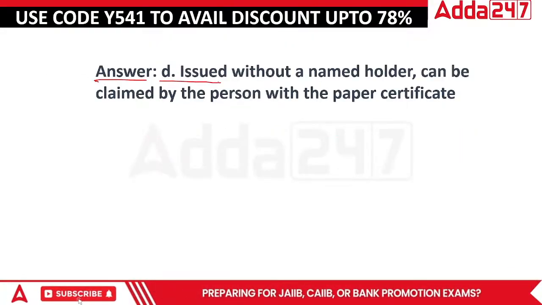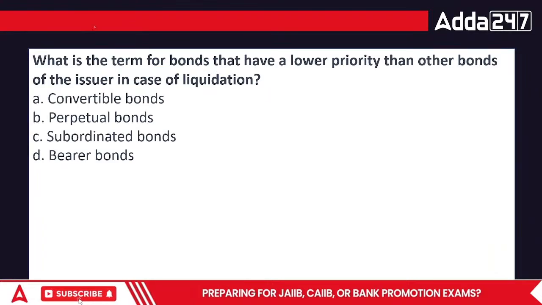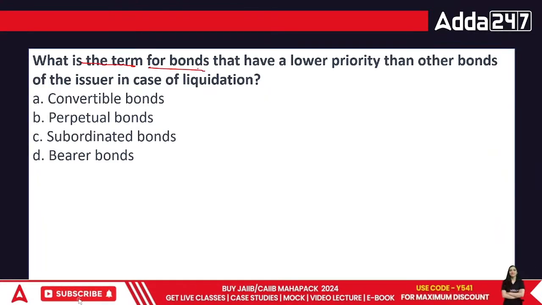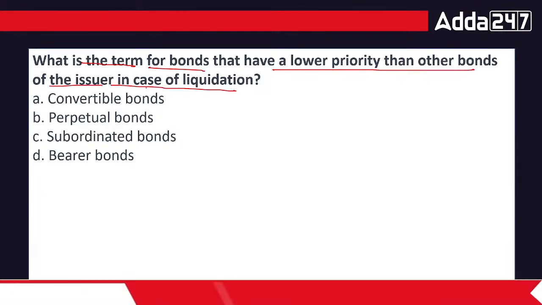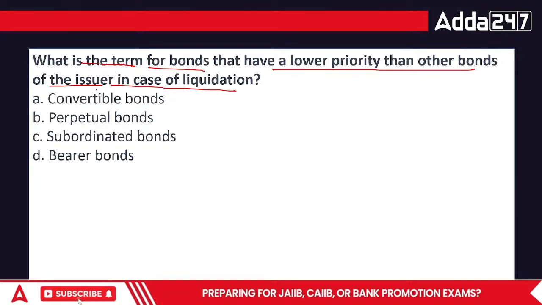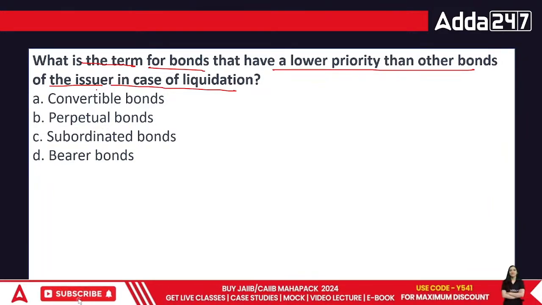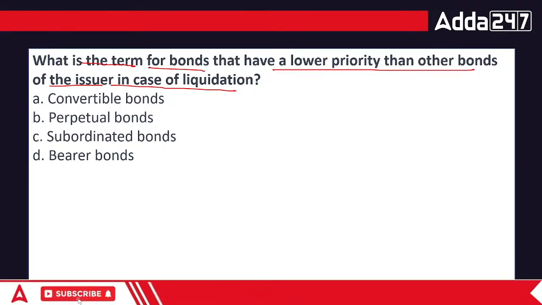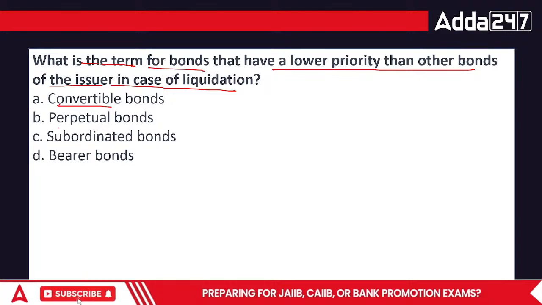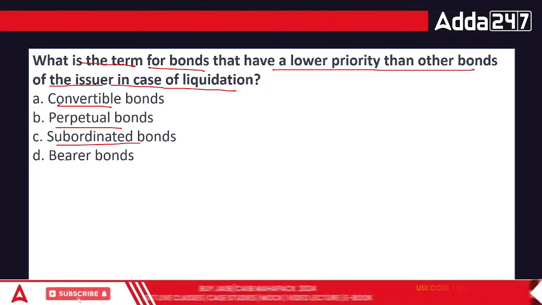The answer is D. What is the term for bonds that have a low priority than other bonds of the issuer in the case of liquidation? When the company is dying, these bonds are like, okay fine, we'll pay them, but not right now. We haven't decided whom we are paying and by what time we'll be paying. Convertible bonds, perpetual bonds, subordinated or bearer.